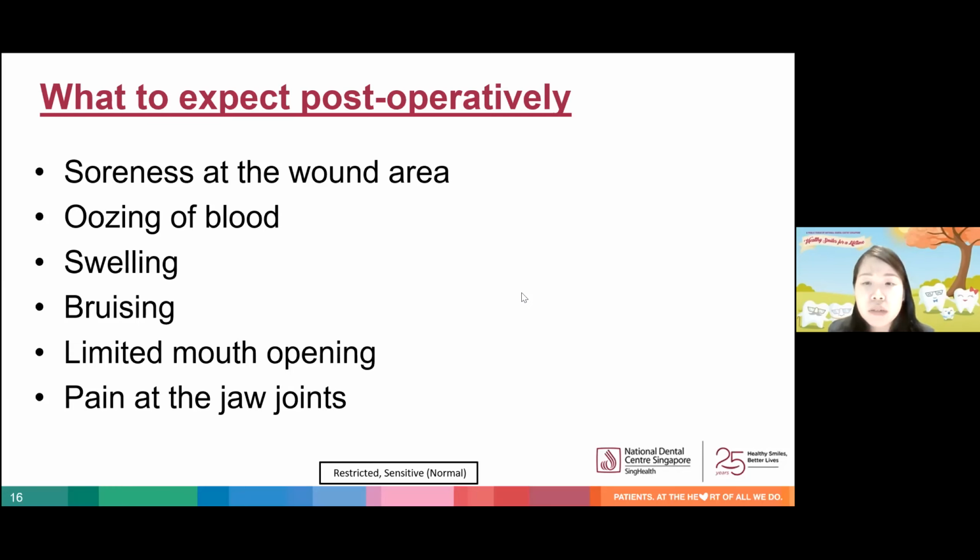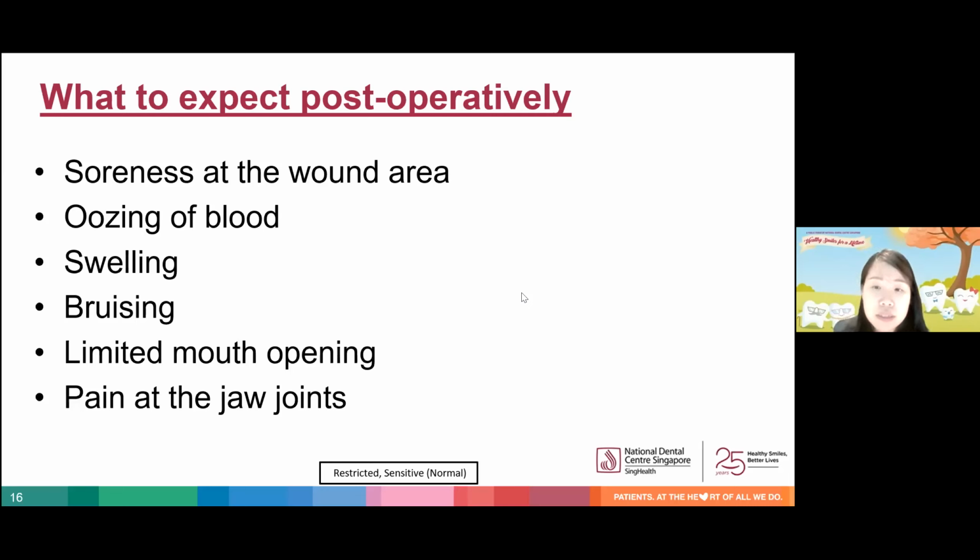Swelling of the face usually occurs due to the body's inflammatory response to surgery and will generally subside over 1 week. Bruising over the cheek area that spreads to the neck may also occur, especially in fair-skinned patients, due to accumulation of blood within the tissues that shows up externally, and this is not a cause for concern. Some patients may feel that they are unable to open their mouth as widely as before the surgery, or they may have pain at the jaw joints. All this is temporary and is due to the force applied to the lower jaw during the surgery, as well as the extended duration of the surgery, which causes fatigue of the lower jaw.